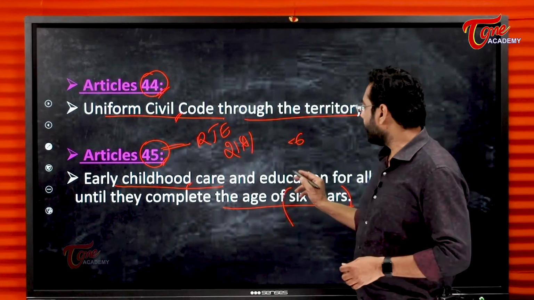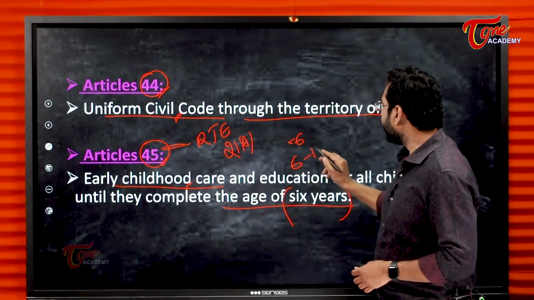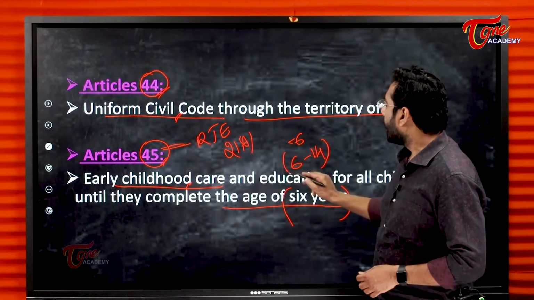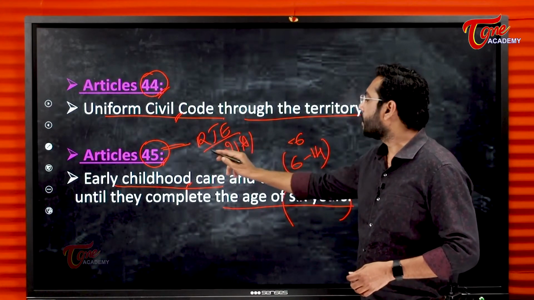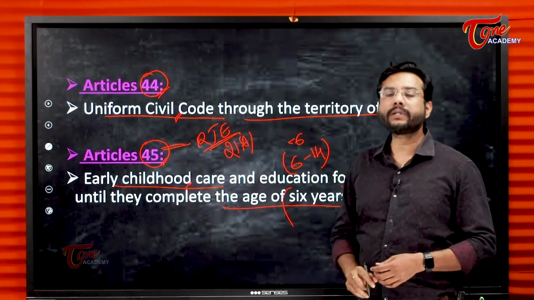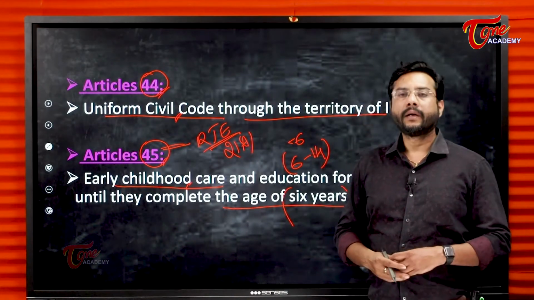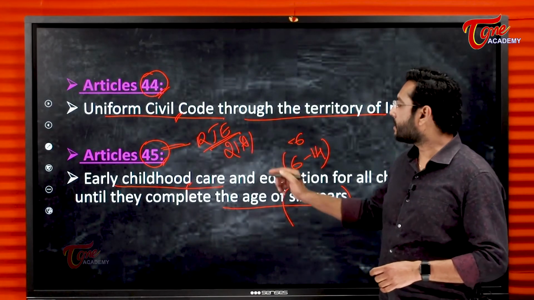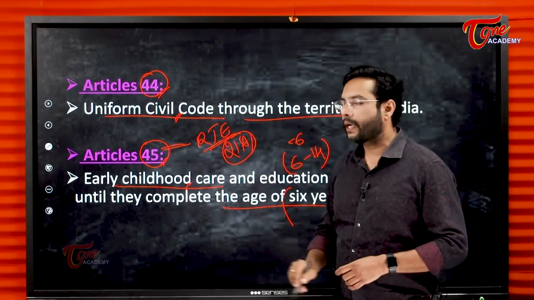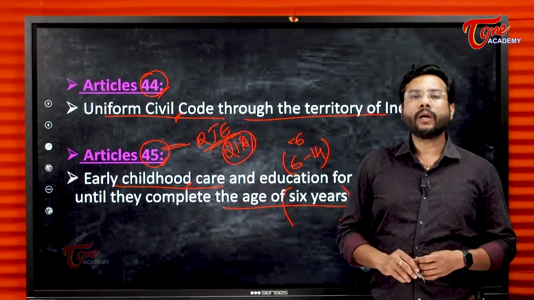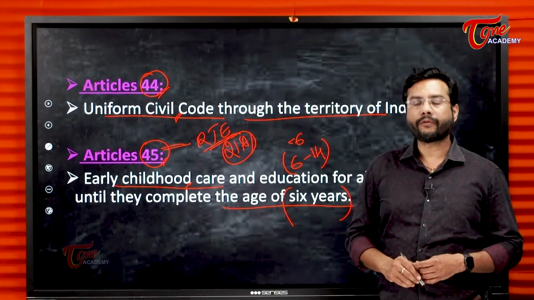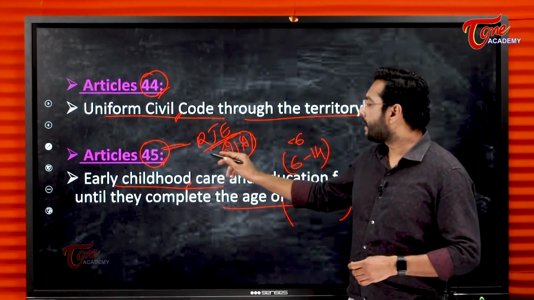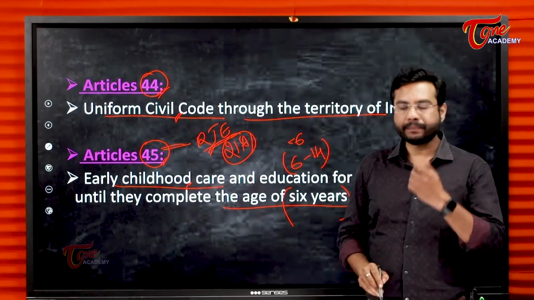From 6 to 14 years of age, there is free and compulsory education under right to education, which is a fundamental right. If any state or its action violates this article, that is right to education, then the citizen could go to court for the enforcement of this fundamental right.